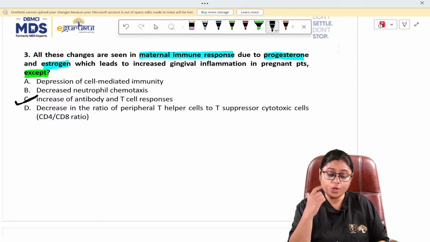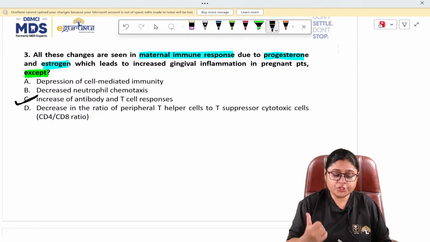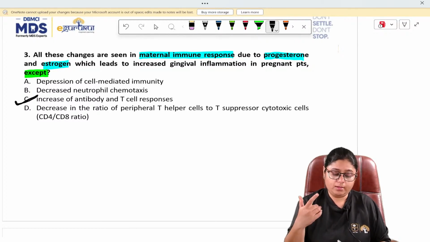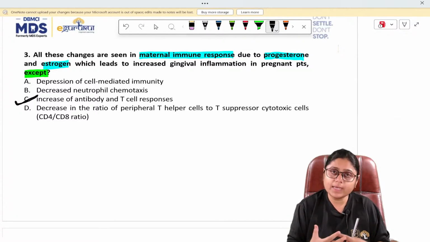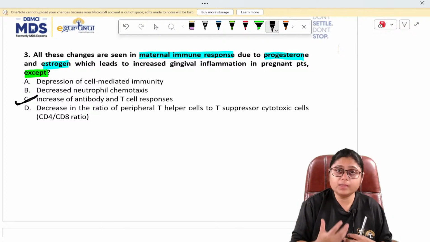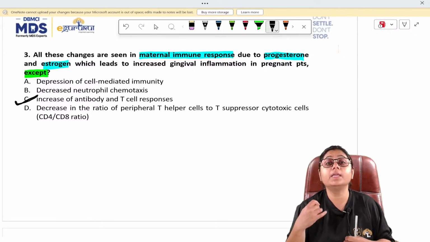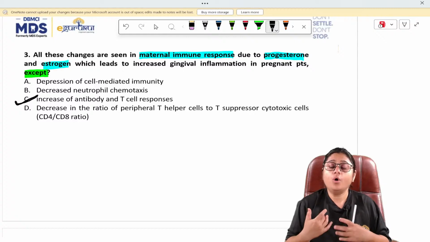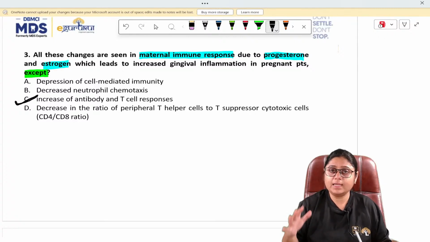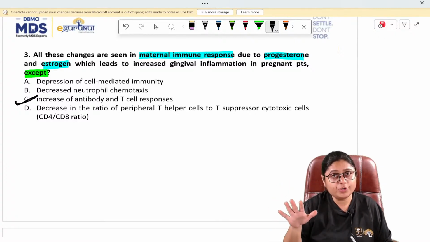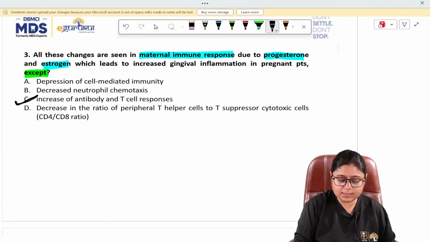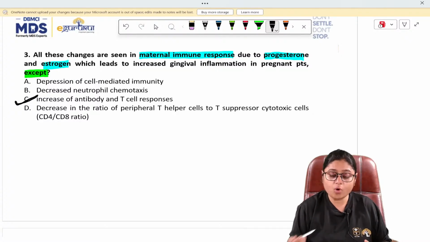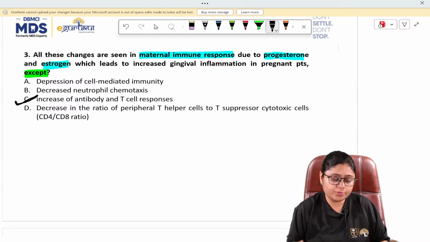So, depression in cell-mediated immunity: T cells and B cells are responsible for phagocytosing and identifying the bacteria, and for producing the immunoglobulins against the bacteria. If the T cell and B cell mediated immunity is decreased, the mother is more prone to periodontal inflammation. So this is one of the reasons which can cause increased gingival inflammation.